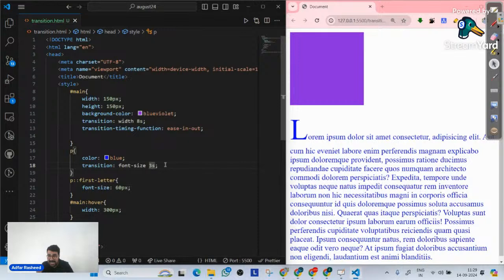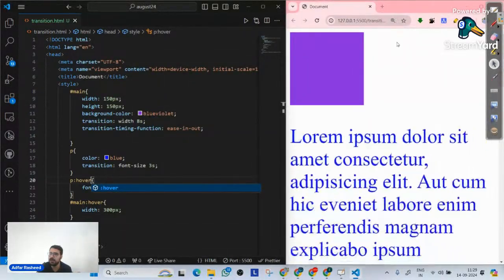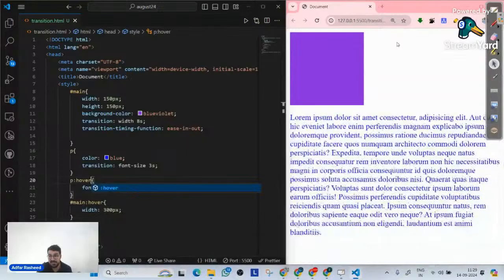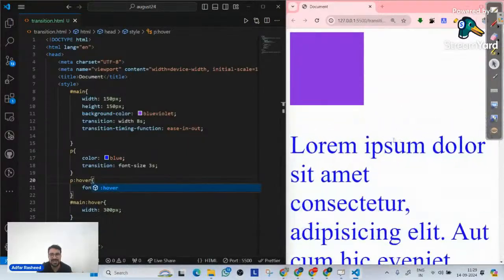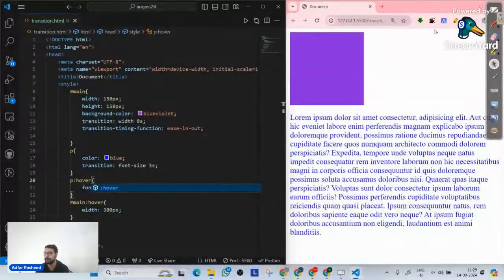Hover. When I take my cursor on an element, then hover will be triggered. But if I talk about first letter, it's always first letter. Even when the application starts, it will be implemented. So there's no transition inside this. But yes, if I implement, let's suppose, hover on it, then in that case, the transition is actually implemented. Do you see a transition? Yes, there's a transition now. When I hover on it, there's a transition because this transition is waiting for my action to happen.